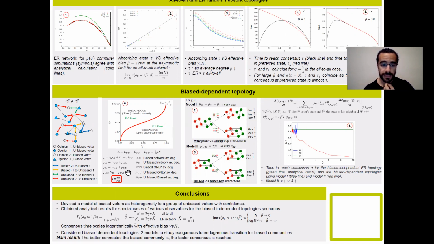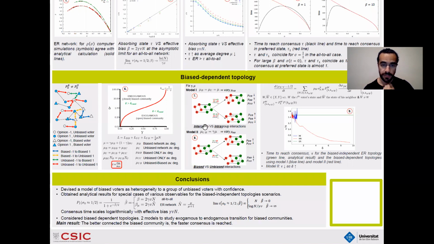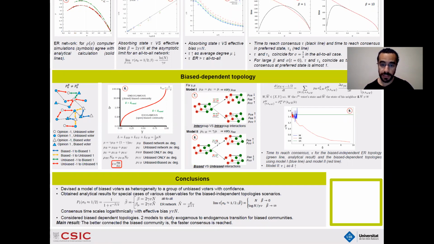And we identified ways that we could amend the connections in our network in order to deviate from this delta of the random network. We constructed 2 models to do so. And we found that for the second model, where we keep constant the interactions among unbiased and biased voters and increase or decrease the average degrees among only biased voters, the time to consensus was significantly reduced as these interactions among only biased voters were increasing.